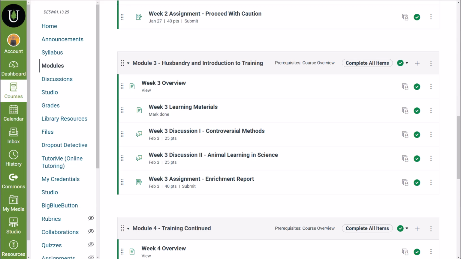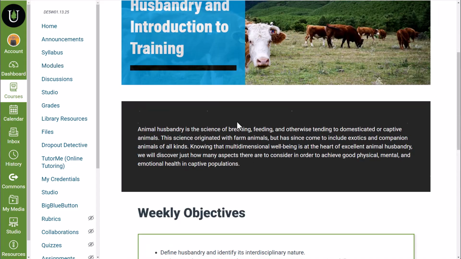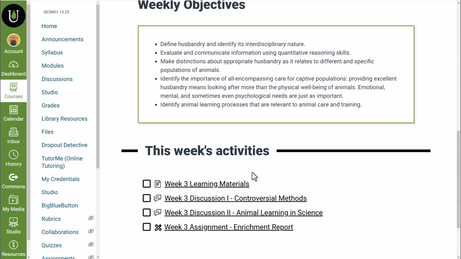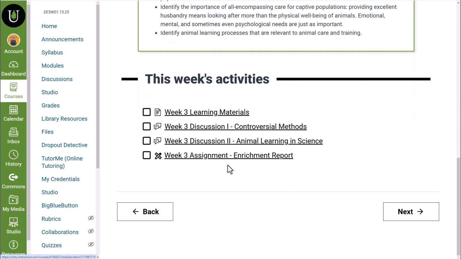Let's take a look at what you're doing this week. We are in Module 3, and we are focusing on husbandry and training. You have your brief overview and your objectives, along with your list of activities. This week you will have 3 assignments, 2 discussions, and then 1 assignment enrichment report.